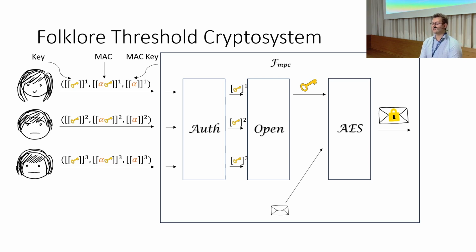We compile the authenticated secret sharing operations, such as the input, verification, and reconstruction, into Boolean circuits that will be executed within FMPC. In this example, I'm showing the evaluation step of Fthresh, where we have already generated our secret shares of the key. The circuit that we're going to execute at evaluation time must first check that the MAC on each of the shares is valid, afterwards reconstruct the shared values, and then finally compute the desired function using the key and any auxiliary inputs.